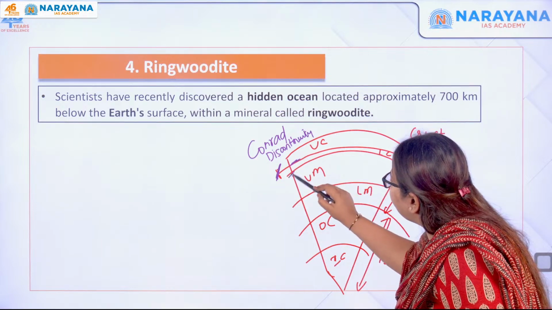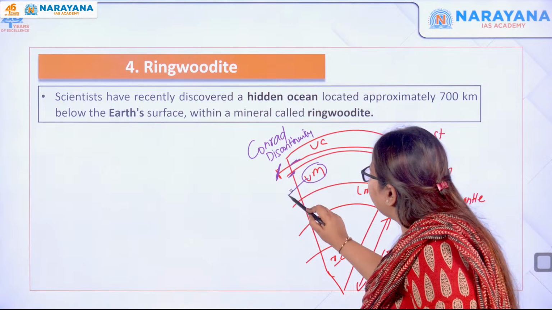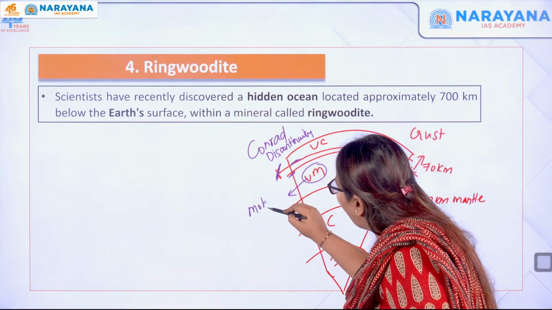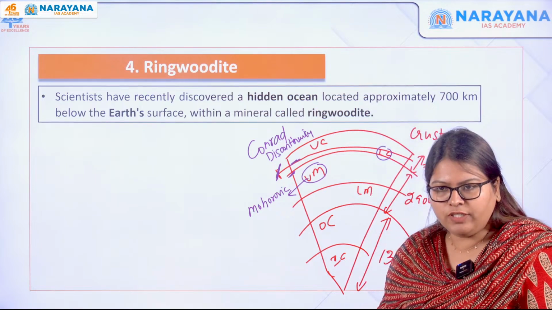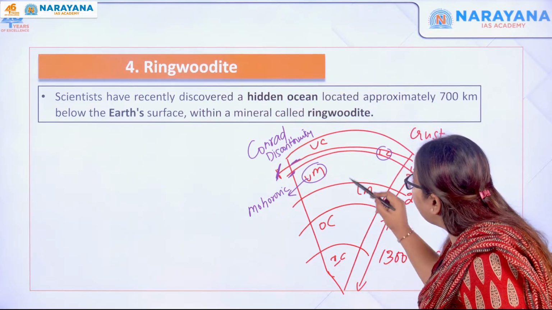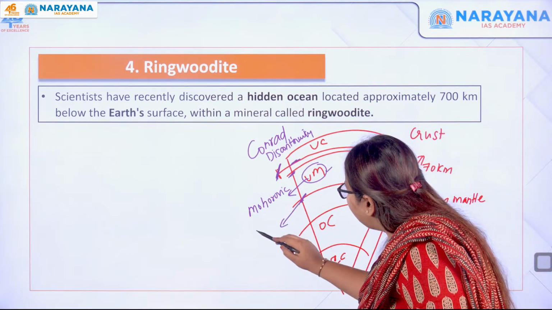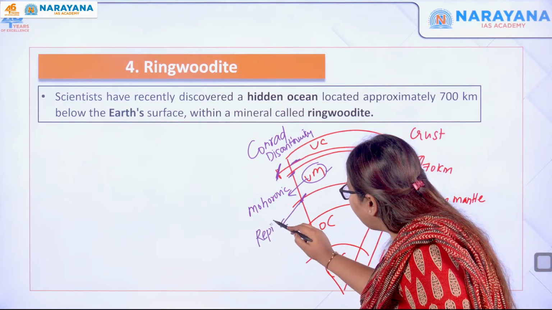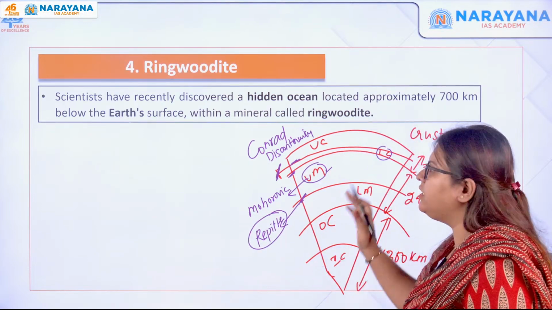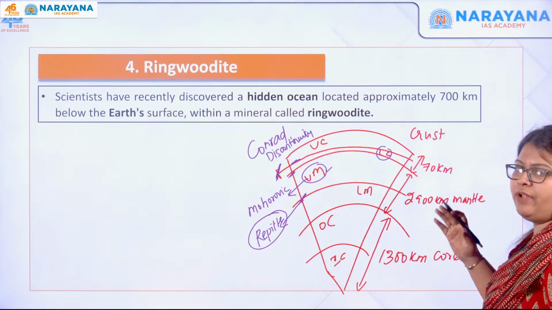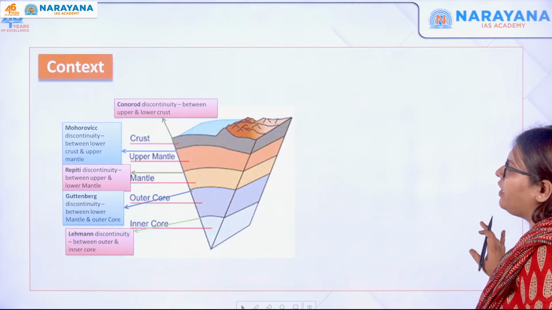Then the discontinuity between the lower crust and the upper mantle is called the Moho or the Mohorovic discontinuity. Then the one between the upper mantle and the lower mantle is called the Repetti, the Repetti discontinuity. So do you understand? These are all the layers of the earth. And also if you move forward, you will understand.